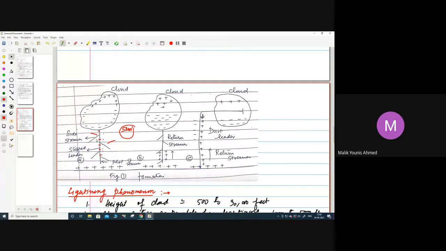So depending on the intensity of the charge we'll be forming, we'll be drawing from this cloud through a path that is already ionized. See, up to here we can see this path is ionized. This whole path is ionized. Then what will happen? There will be pauses. There can be one pause, second pause, third pause, fourth pause, wherever the side streamers are. There will be a number of pauses. The air surrounding these pauses will again get ionized, and the leader in this manner will reach the ground.